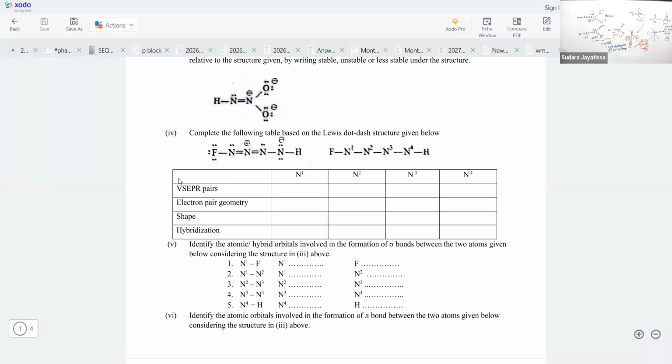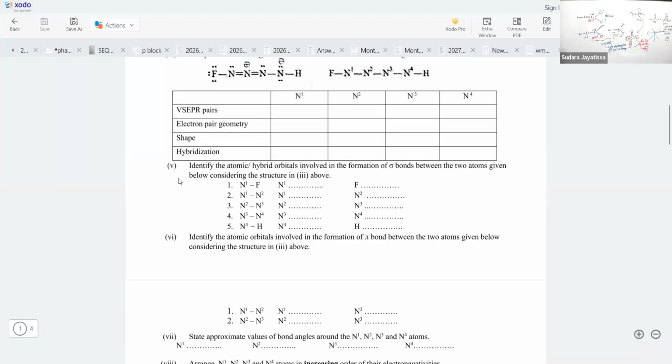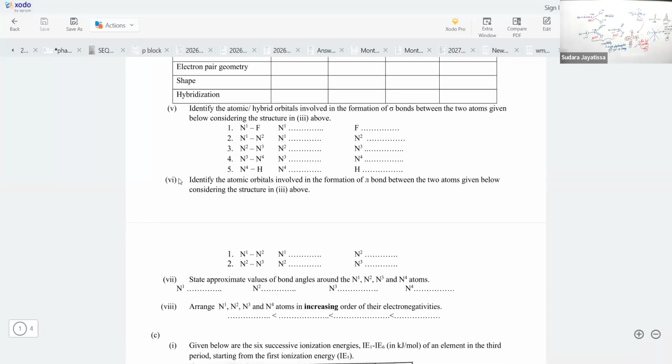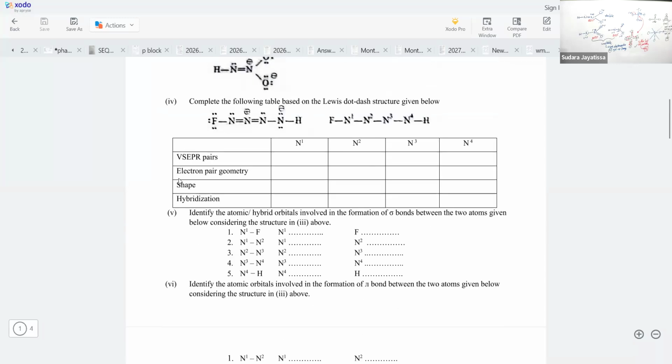Maybe that is your favorite question in the paper. Right, then what about the bonds? Listen. N1 and F: sp2, sp3, or you can say 2p, for fluorine is a peripheral atom.